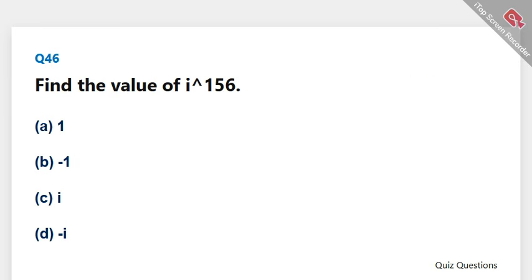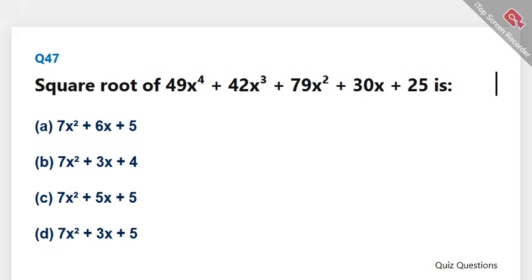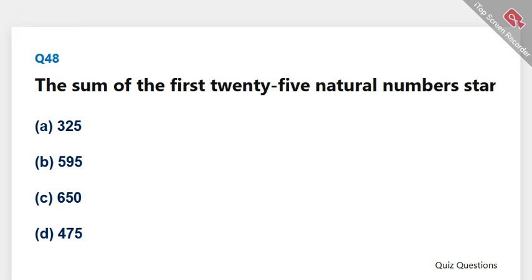Find the value of I-156. The correct answer is A. 1. Square root of 49x plus 42x cubed plus 79x squared plus 30x plus 25 is. The correct answer is D. 7x squared plus 3x plus 5. The sum of the first 25 natural numbers starting from 16 is. The correct answer is C. 650.